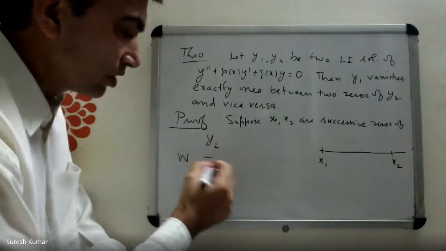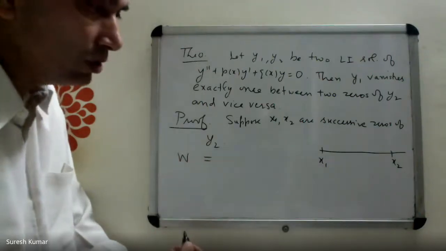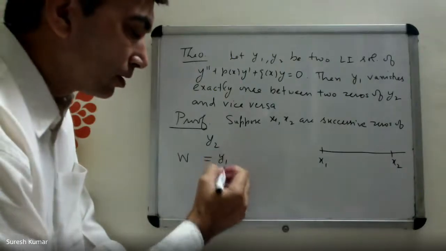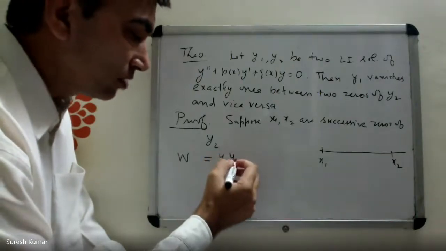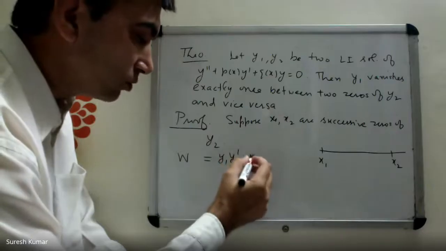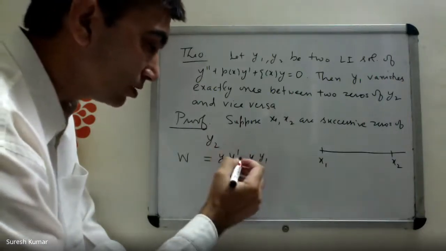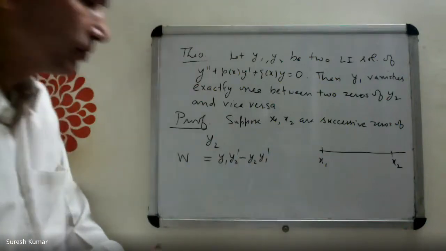You know the Wronskian of y1, y2 formula? The Wronskian of y1, y2 is given by y1 y2 prime minus y2 y1 prime.